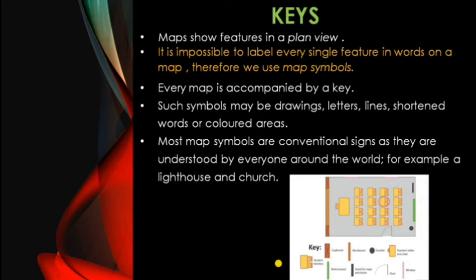So let us make a view of what keys are. Maps show features in a plain view. You are well aware that whenever you look at a map, it shows features related to a plain view. On a plain surface, the location can be defined or noted with the help of maps. It is impossible to label every single feature in words. Now, whenever we define a map, it is not possible to define each and every feature in words on a map.